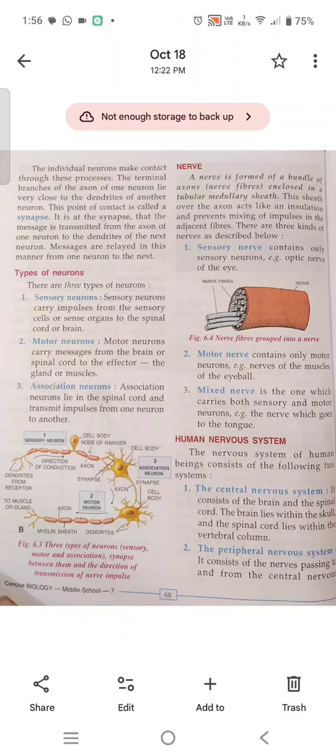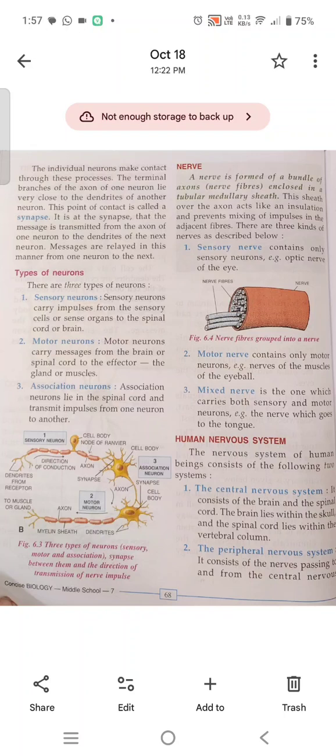The terminal branches of the axon of one neuron, always remember, lie very close to the dendrites of another neuron.